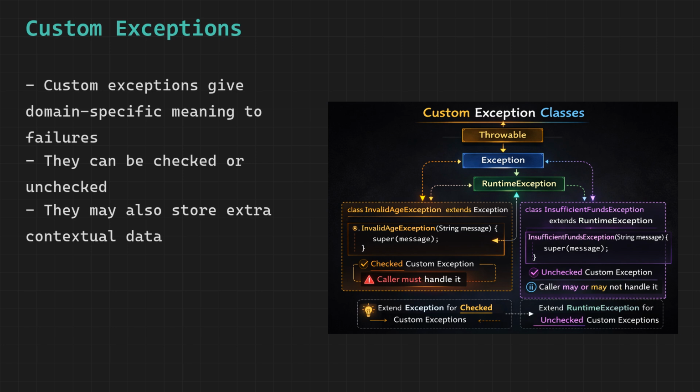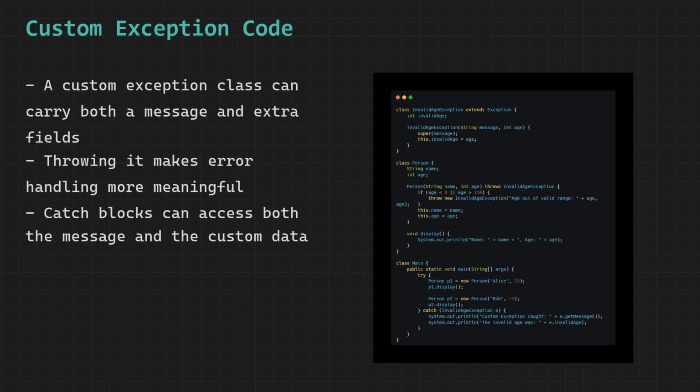When to use checked versus unchecked custom exceptions. If the caller can reasonably be expected to recover from the error, make it checked by extending Exception. If the error represents a programming mistake that should not normally happen in correct code, make it unchecked by extending RuntimeException. Let us walk through this code step by step.